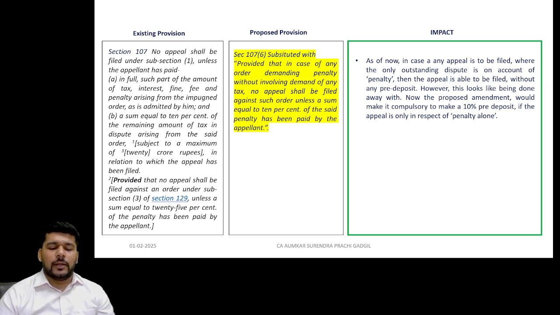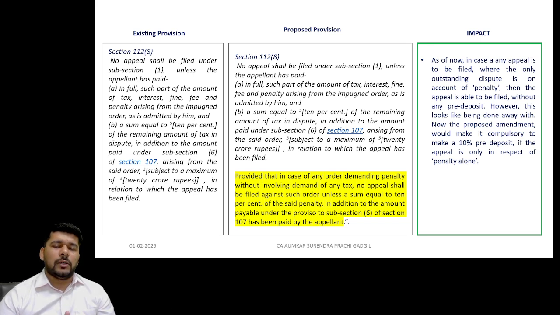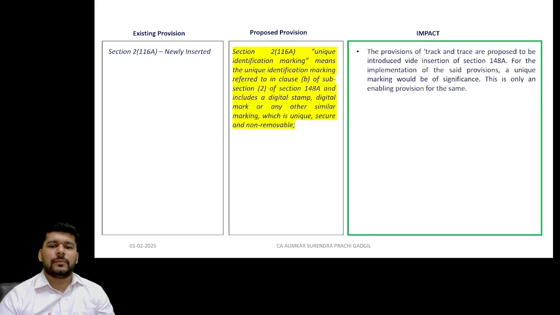Now, of course, there have been a few appeals which might have escaped this, but in the times to come, if there is only a penalty which is being challenged under an appeal, there will be a pre-deposit requirement for such penalty. So under 107 as well as 112, the same thing exists. For the appellate higher authority also, the same thing exists.